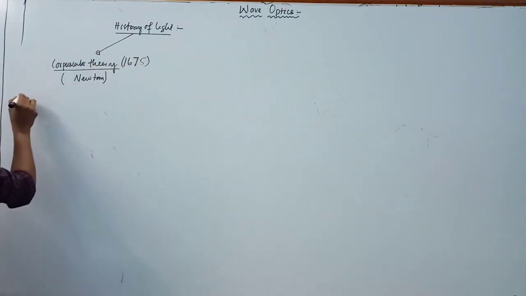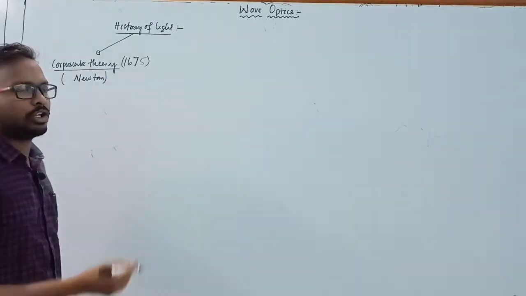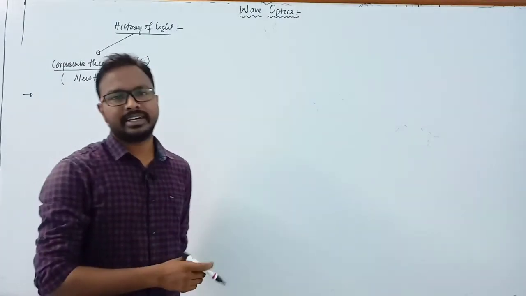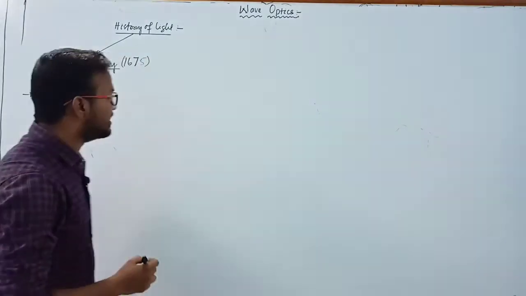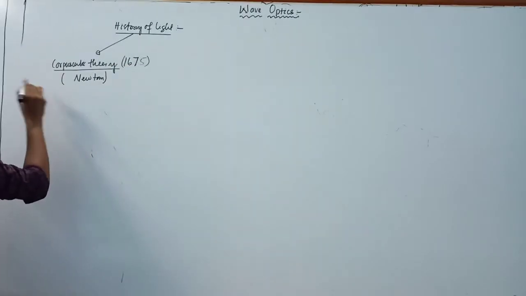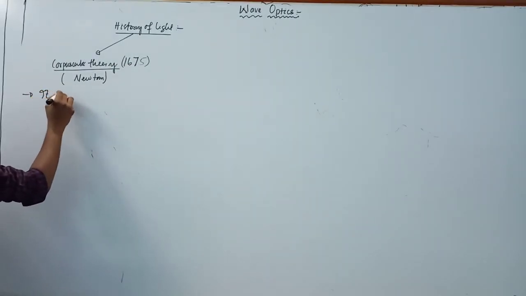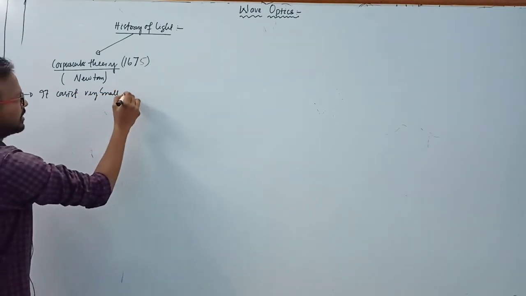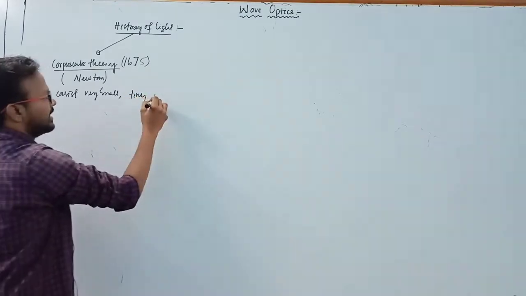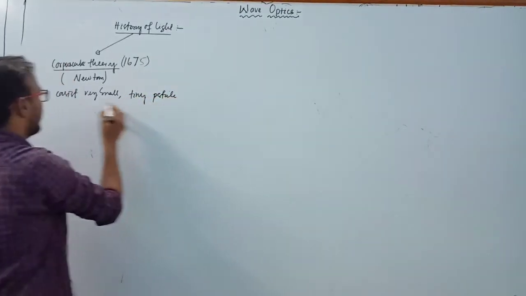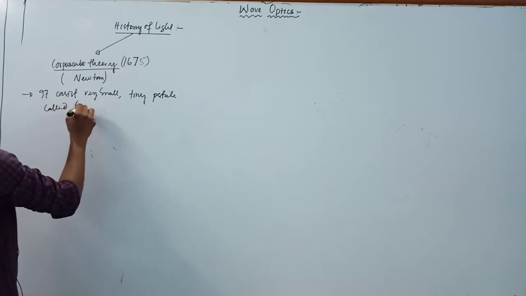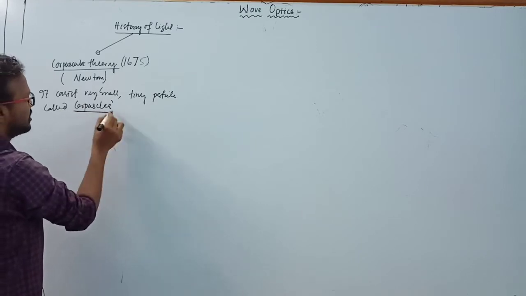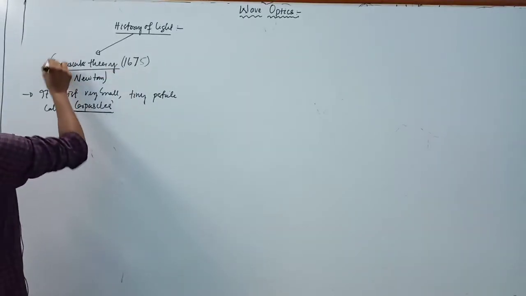According to this theory, light consists of very small, tiny particles called corpuscles, and this theory is known as the corpuscular theory.